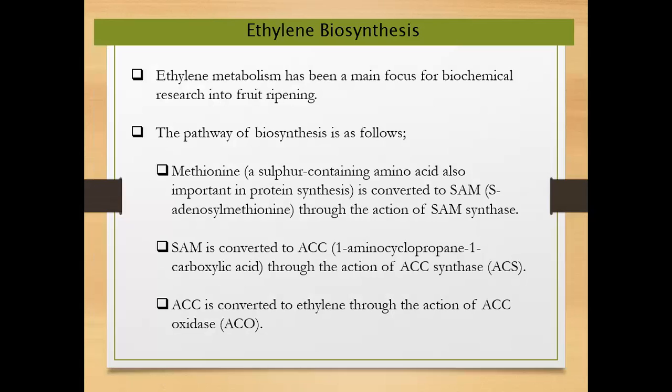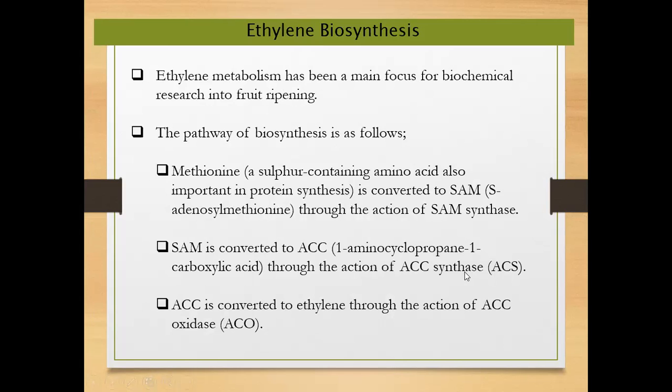So the pathway of ethylene biosynthesis is involved in the S-adenosyl methionine pathway. It requires the amino acid methionine. This amino acid, methionine, will be converted into SAM, S-adenosyl methionine, by adding the site of the methionine. Then this SAM is converted to ACC, 1-aminocyclopropane carboxylic acid, by ACC synthase.